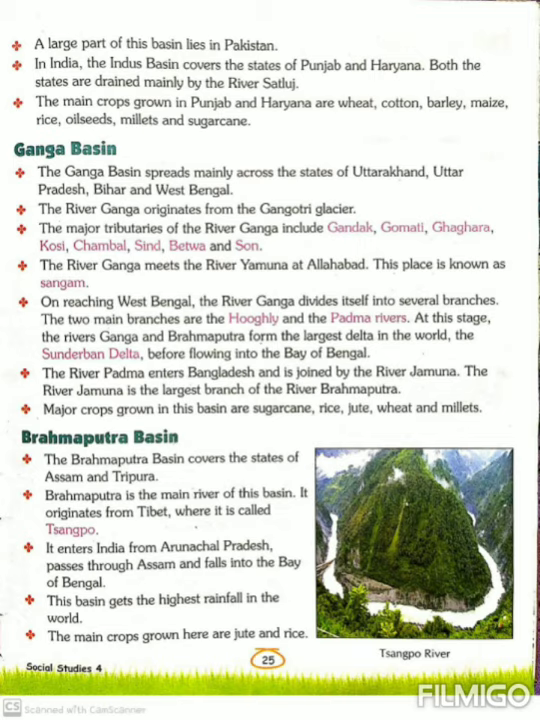Next, Brahmaputra basin. Number 1. The Brahmaputra basin covers the states of Assam and Tripura. Brahmaputra is the main river of this basin. It originates from Tibet, where it is called Sangpo.